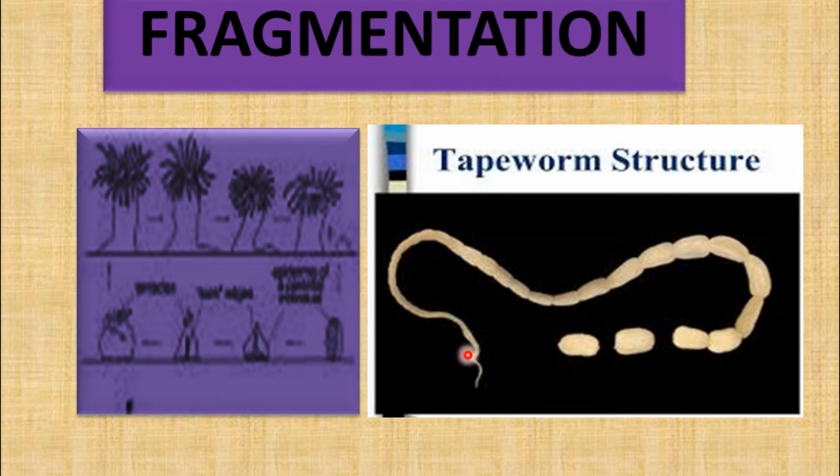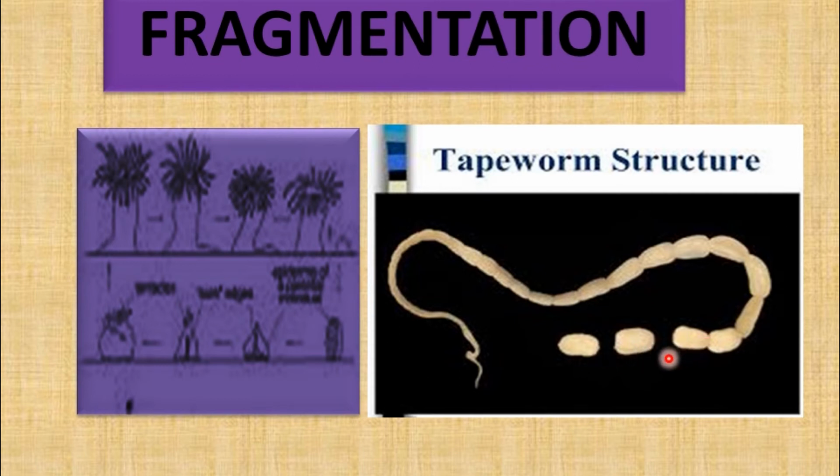Another example is the tapeworm. This is the structure of a tapeworm. The tapeworm has three regions. One is the anterior end, this is the middle region, and this is the posterior end or posterior region. The anterior region is otherwise known as the neck region. Immature proglottids are present in this region, whereas in the middle region, mature proglottids are present. In the posterior region, ripe or gravid proglottids are present.